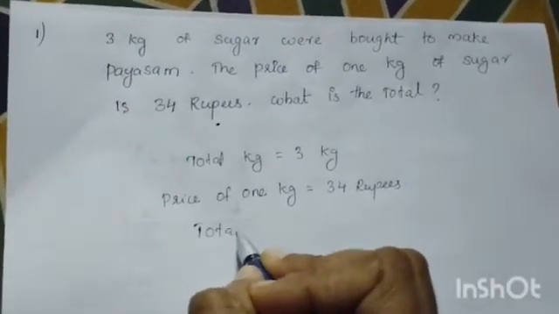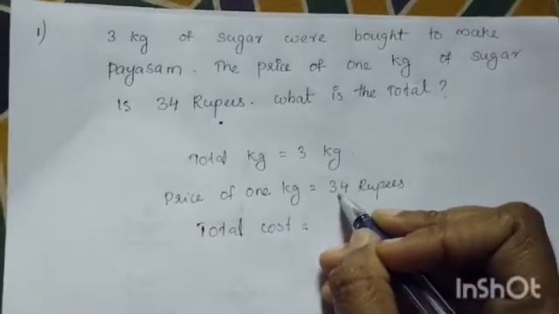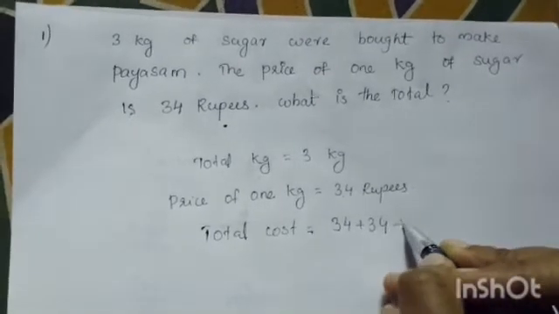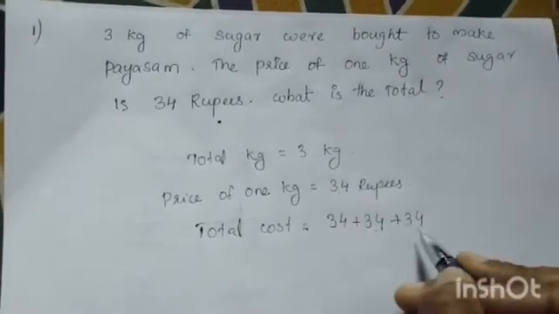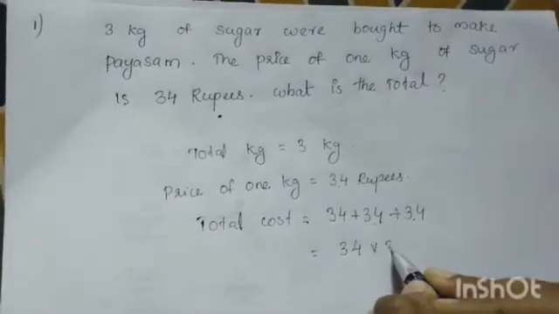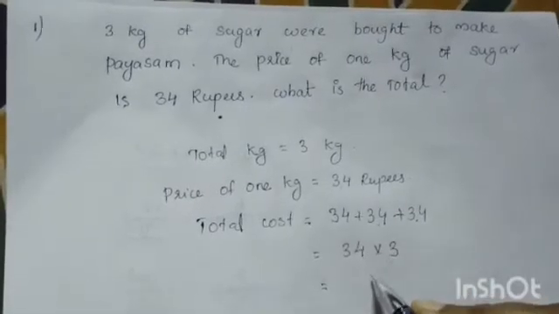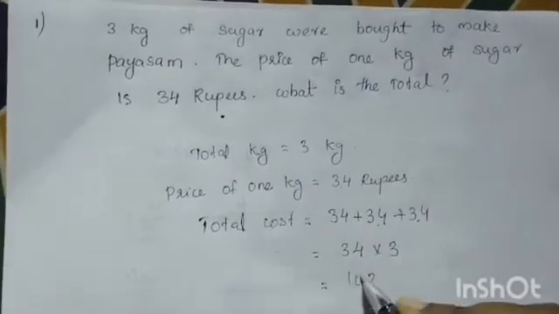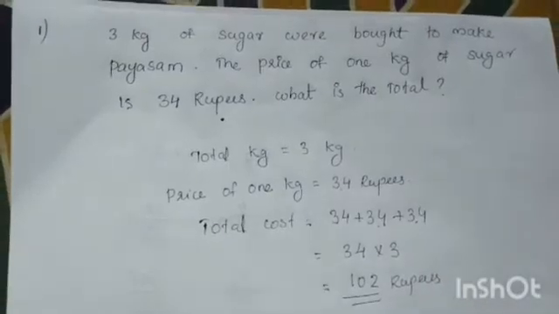So total cost or total rupees is what we get by multiplying 34 with 3 or adding 34 3 times. 34 plus 34 plus 34. That is, this is for 1 kilo, this is 2, this is 3. This can be simply written as 34 multiplied by 3. When we multiply 34 with 3, 4 3s are 12. Carry 1. 3 3s are 9 plus 1. 102 rupees is the total cost.